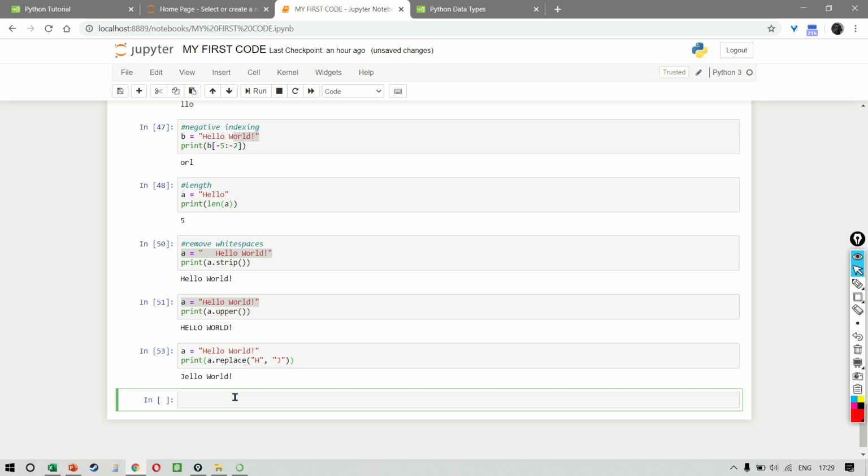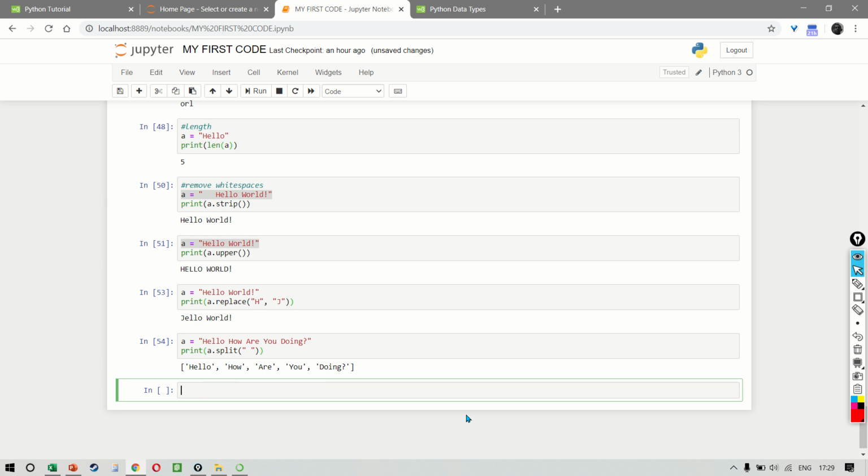You can also use a method to split the string into substrings. For example, if I said hello and then we say how are you doing, and if we then say print A dot split, right now the split is going to be the space, so I'm going to put a space inside double quotes and the result is going to be hello, how are you doing? So all the 5 words have been split into different substrings.